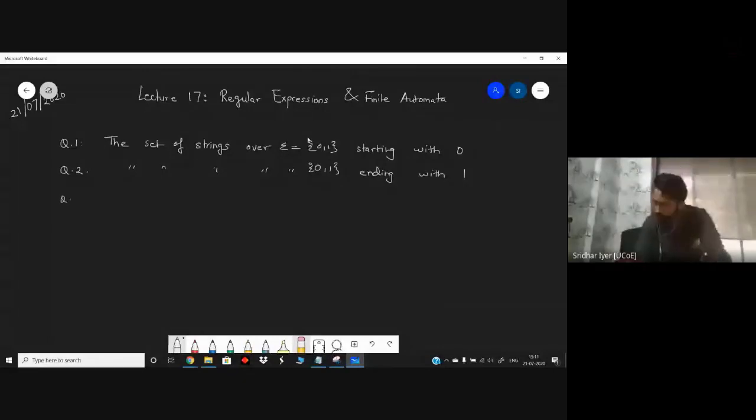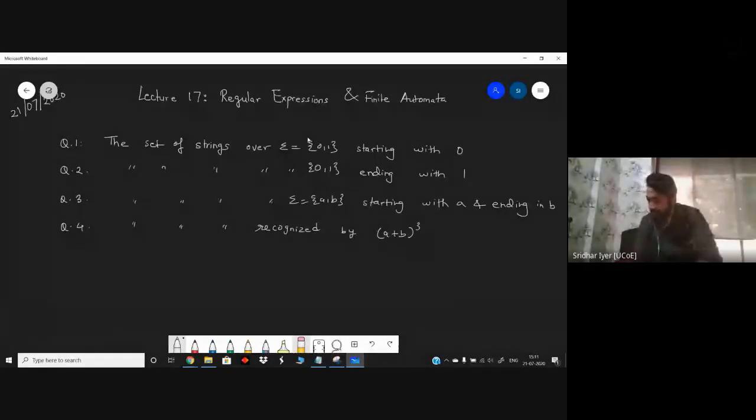Third one, set of all strings over alphabets A, comma B, starting with A and ending with B. And finally, fourth one, set of strings recognized by (A plus B) whole cube. So these are the four problems.